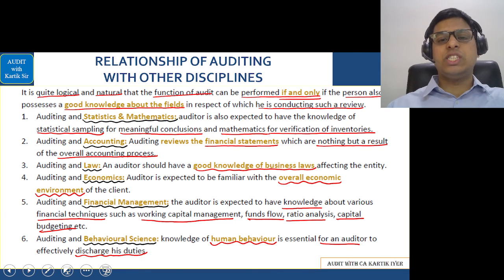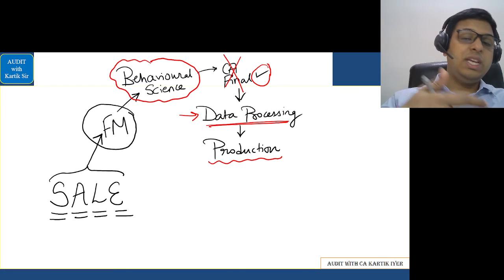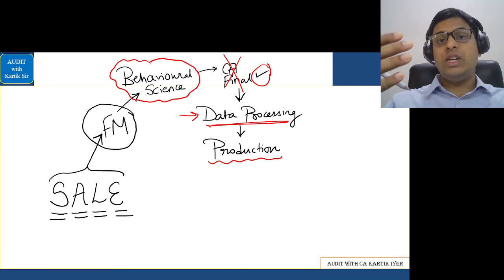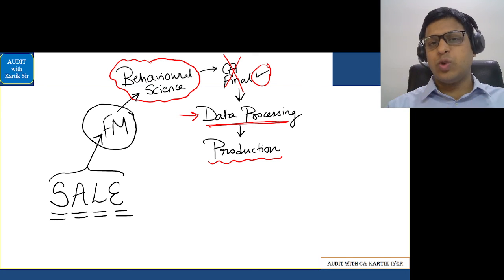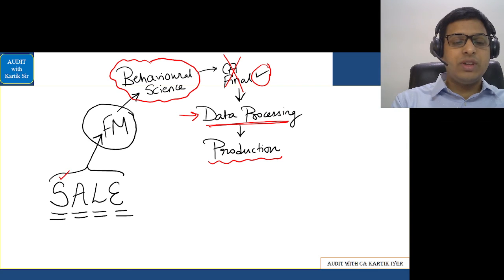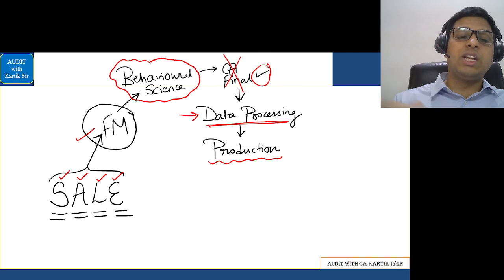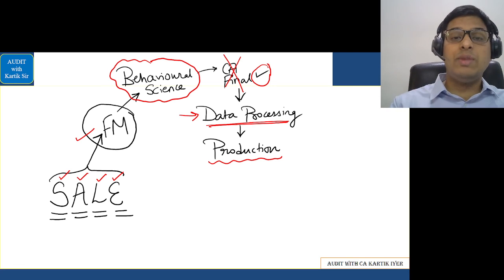That is basically the relationship of auditing with other disciplines. In this, we did the CA journey, when you are in that journey till you get a job. First, in CA Foundation, you do the subjects of statistics, accounts, law, and economics. In CA Inter, you do financial management. Then you do your articleship. There you get to meet people, so you understand the behavior of people.